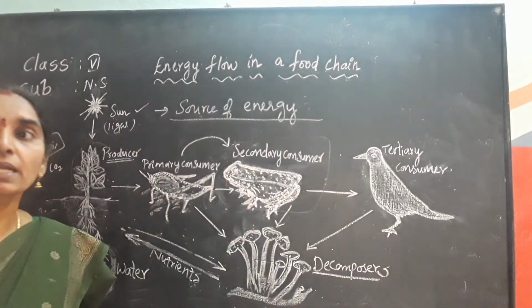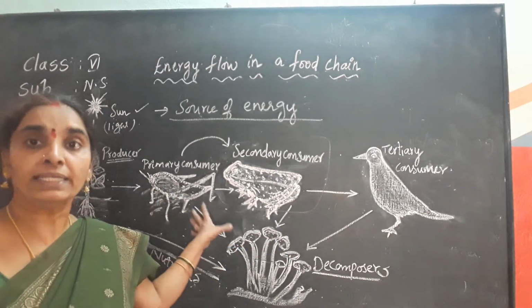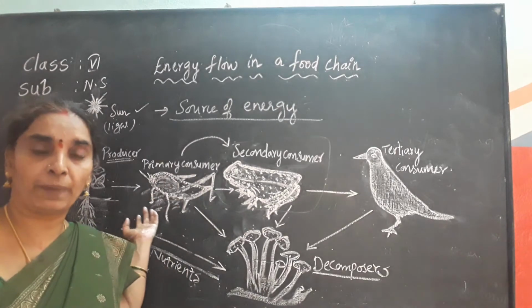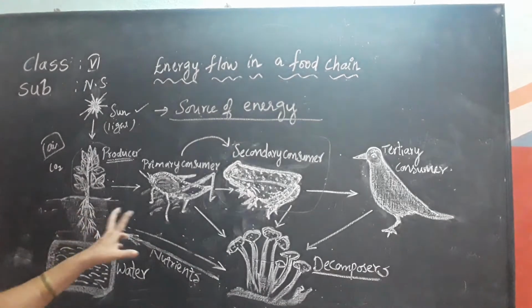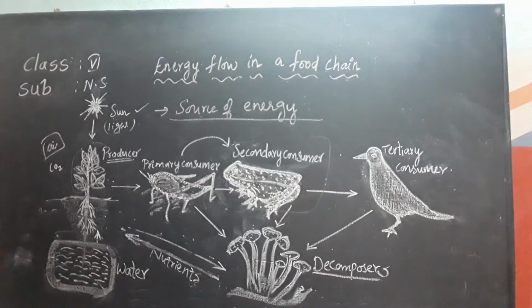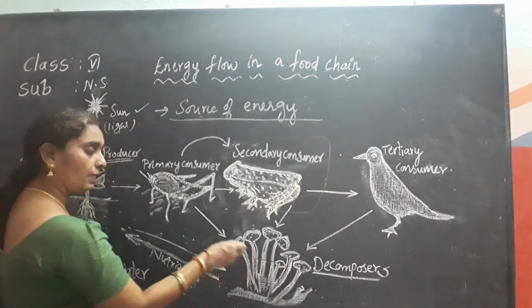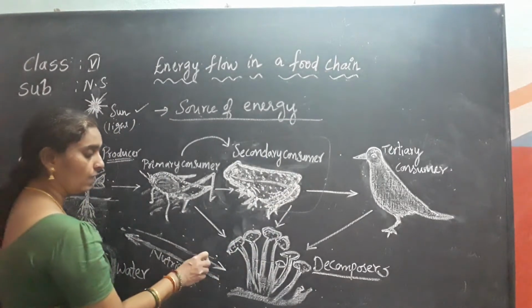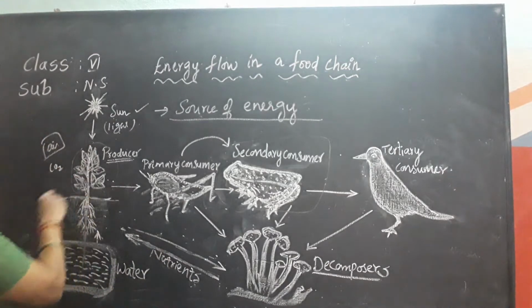They are called decomposers. They decompose the organic matter. They break down the dead organic matter, whether it is plants or animals, when they are dead. They break down the organic matter into smaller molecules, and complex substances are converted into simple substances that go into the soil and are used up by the plants again.